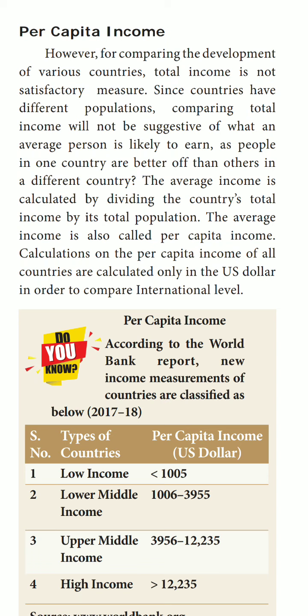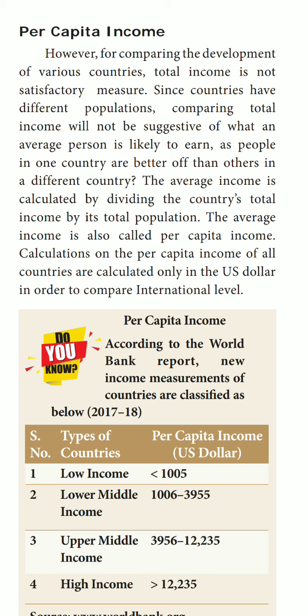Since countries have different populations, comparing total income will not be suggestive of what an average person is likely to earn, as people in one country are better off than in another country.